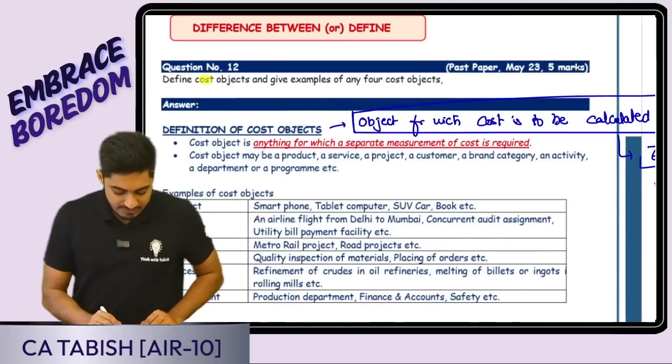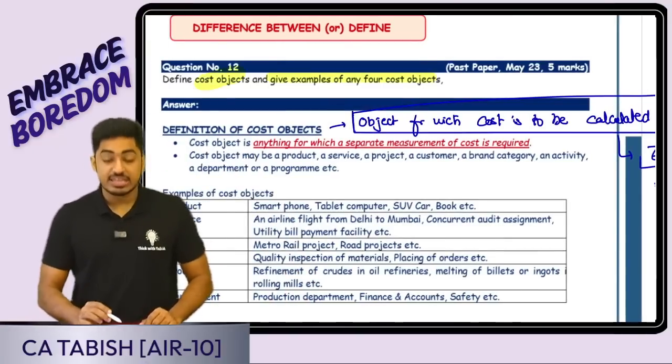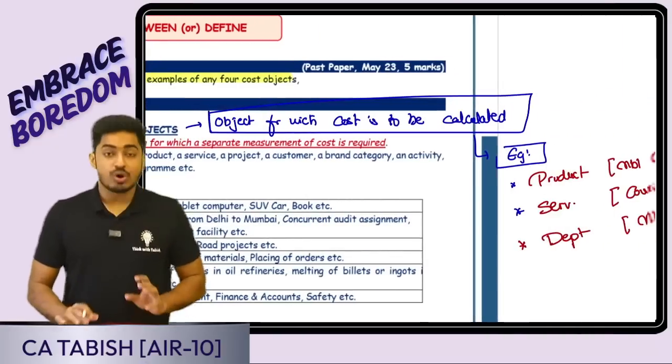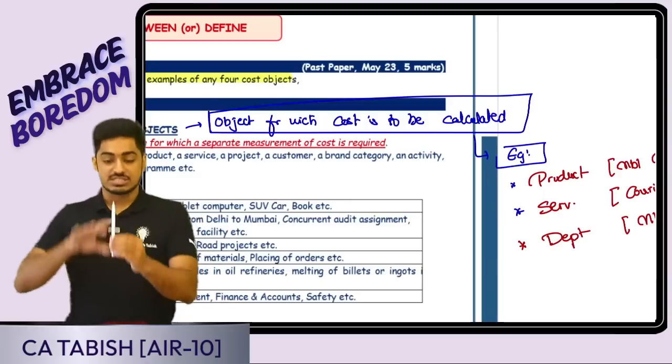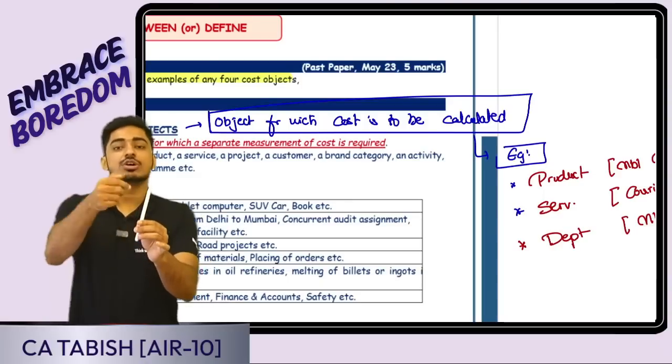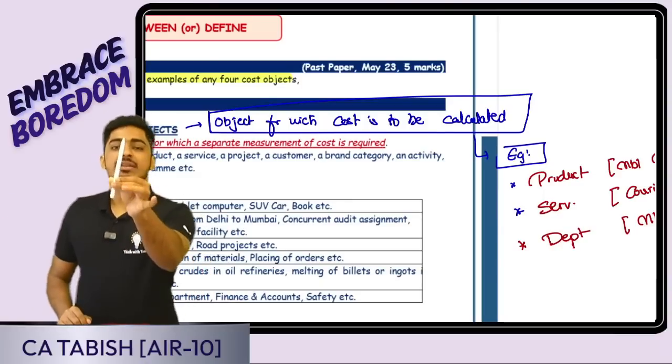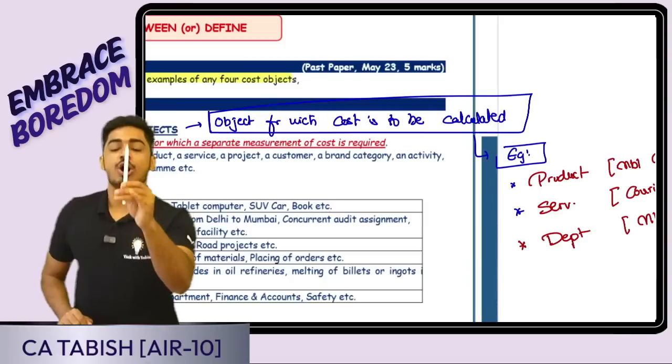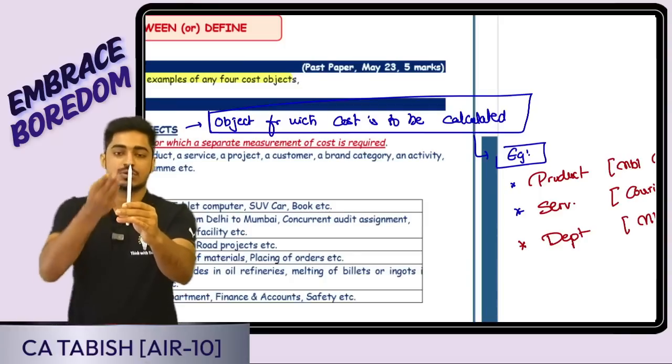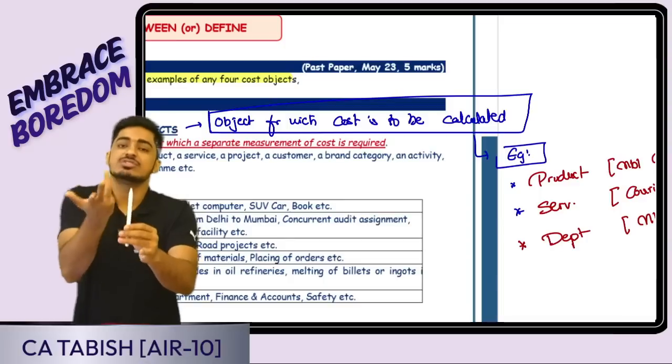Yes, next question we are having is: define cost object and give examples of cost object. What is a cost object? Cost object is the object for which cost is calculated. See, I am a pen manufacturer. For which object do I want to calculate the cost? Sir, I want to calculate the cost for the pen. That means pen is going to be the cost object.